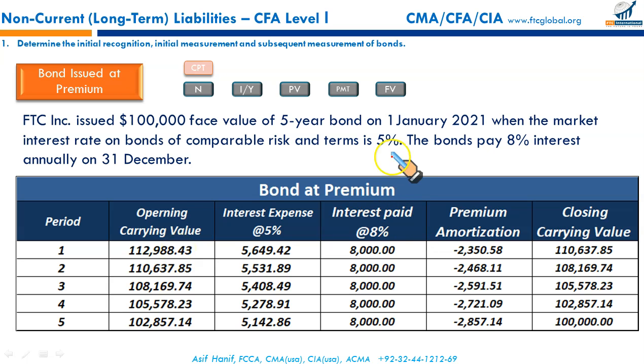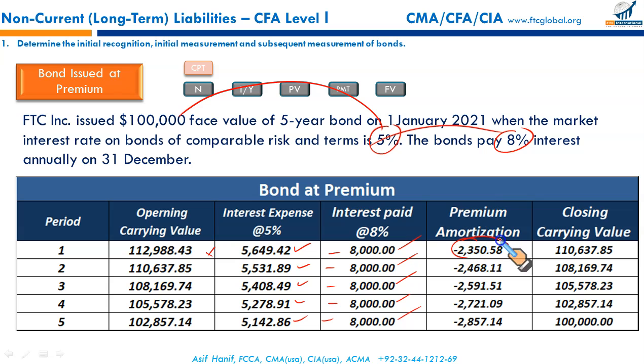How does it work? As I said, interest is paid on coupon times par value. This is the coupon, 8%. So 8,000, 8,000, 8,000, 8,000, 8,000. But the interest expense is the carrying value times the MRI, that is the market rate of interest. So this is your interest expense. This is the interest payment. The difference between the interest payment and the interest expense is the premium amortization.